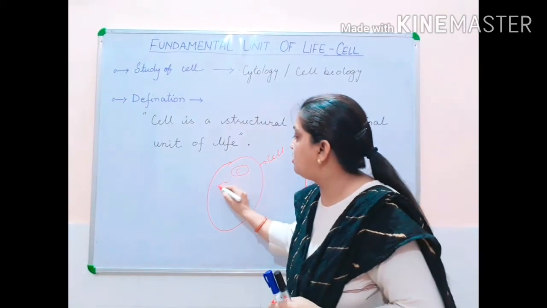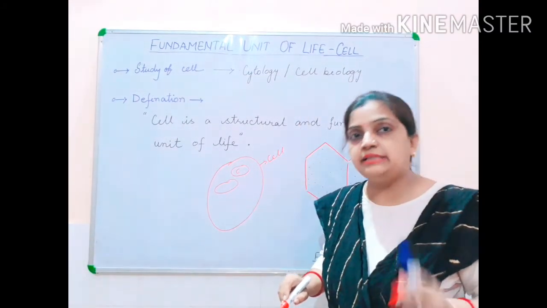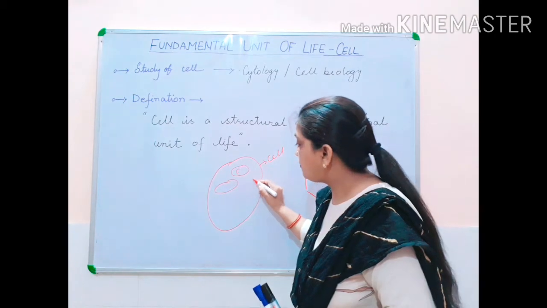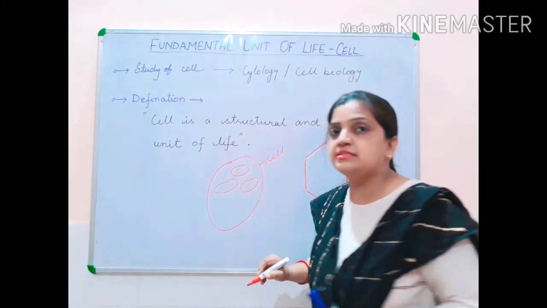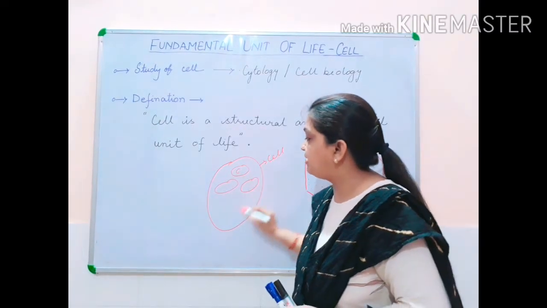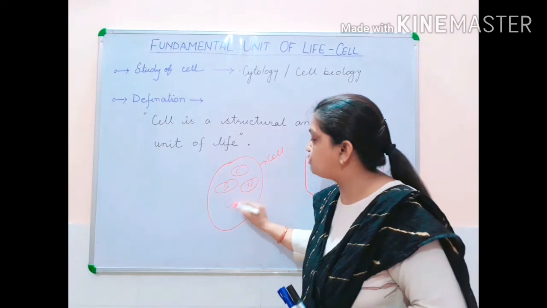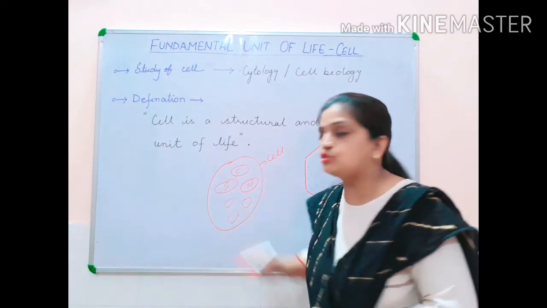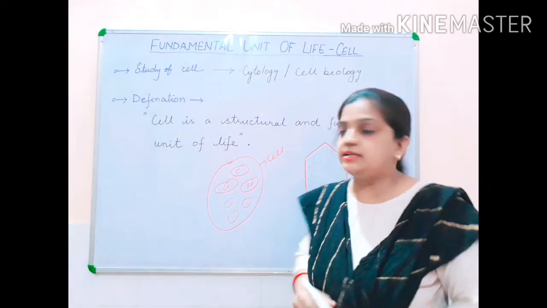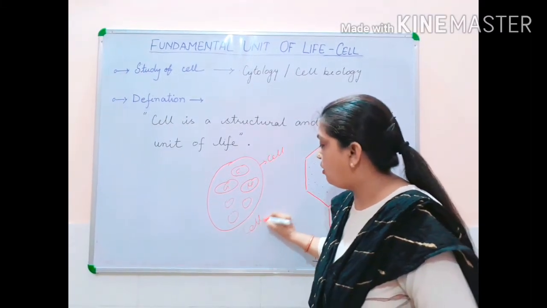This is the Golgi apparatus, where protein synthesis will take place. Suppose this is the nucleus, like your brain. This nucleus will control each and every activity of the cell. Like this, small chambers and small organelles are present.